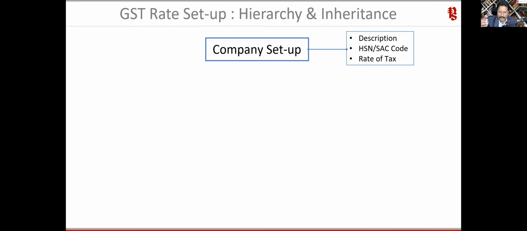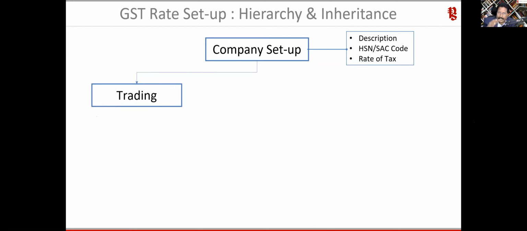But the question is that even if you take computer peripherals, there are multiple rates. 18 is there, 28 is there, especially in the monitor. We have 18% and 28%, and those complexities are there. How do we handle that? Yes, we will see this.